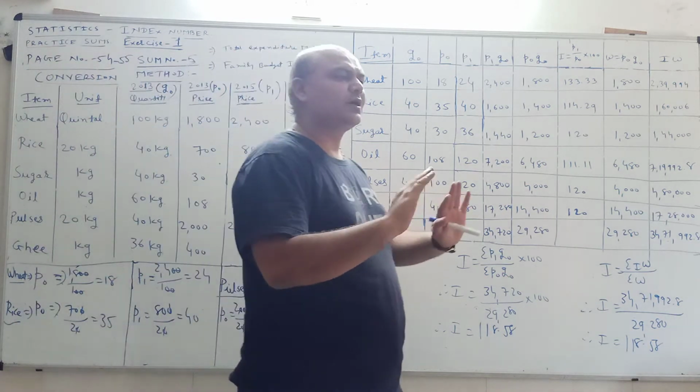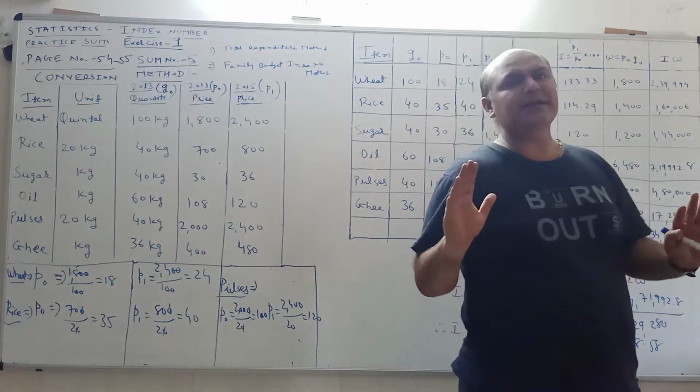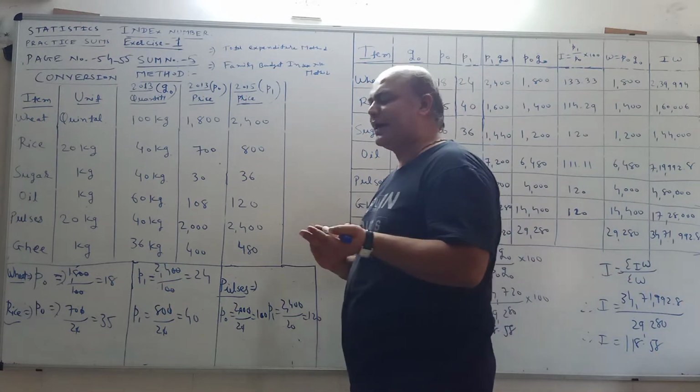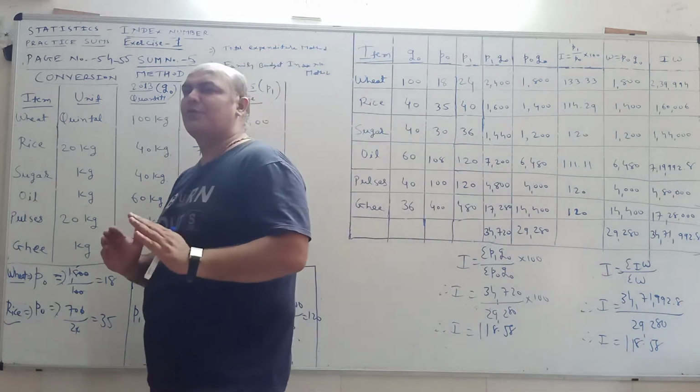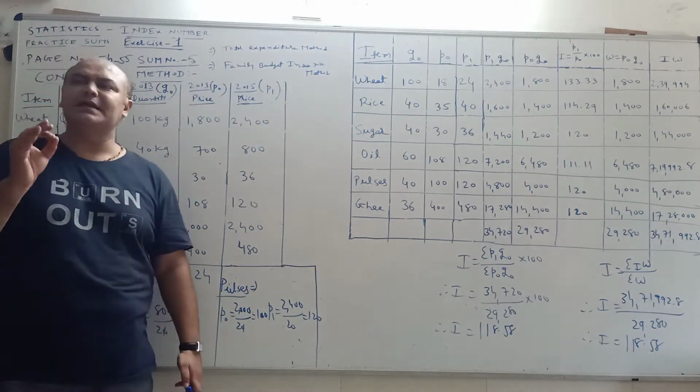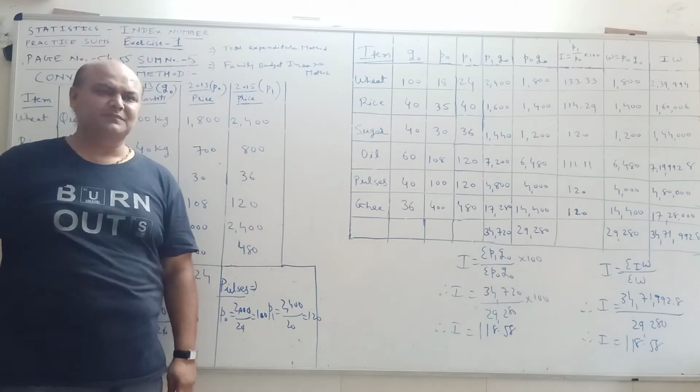So we have to convert the different quantities by dividing the price, and then we have to find the total expenditure or aggregate expenditure method as well as the family budget index number method.